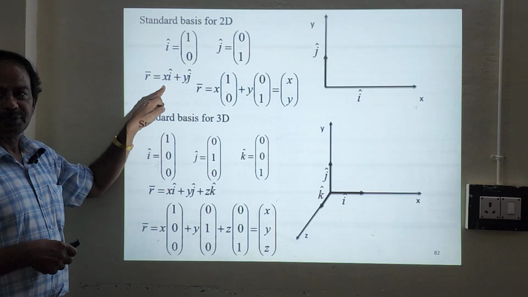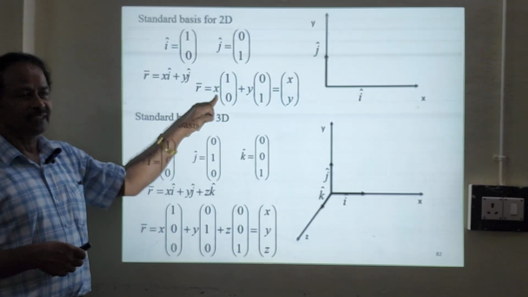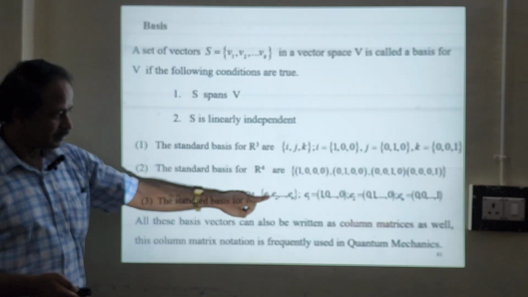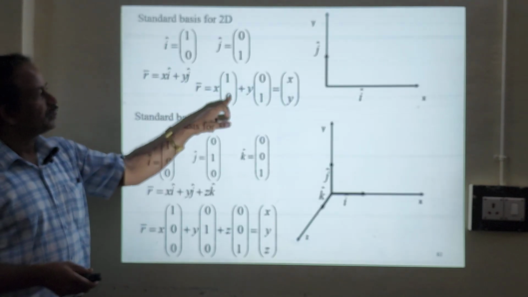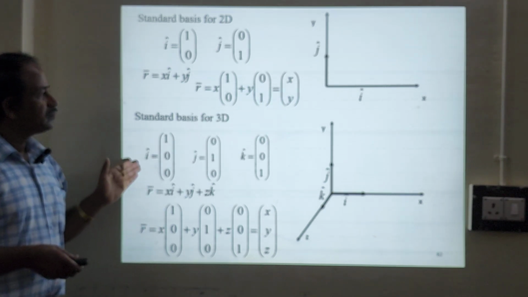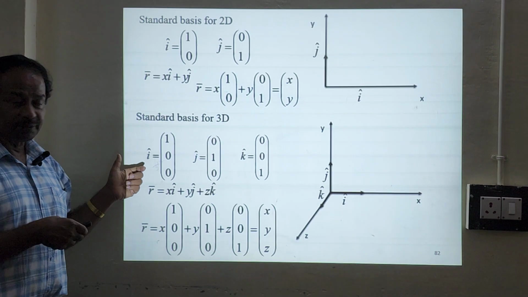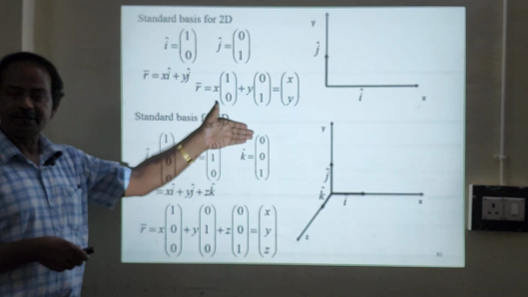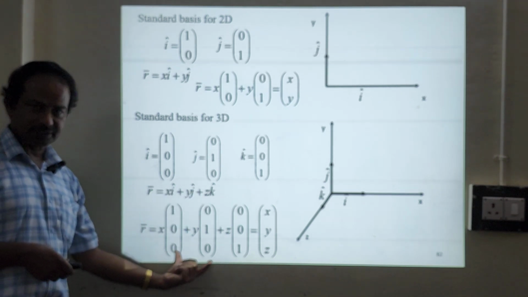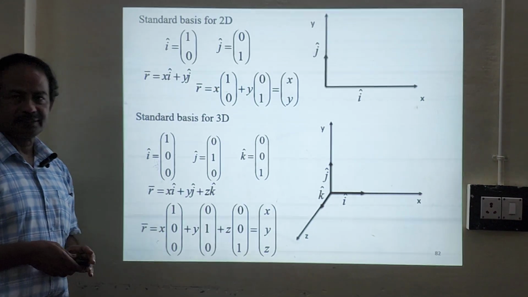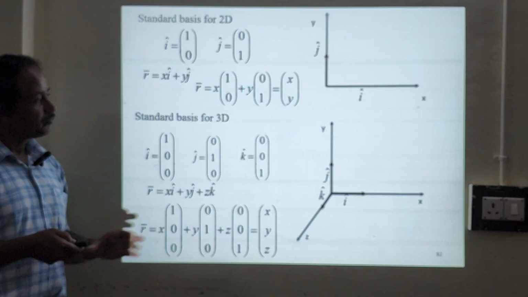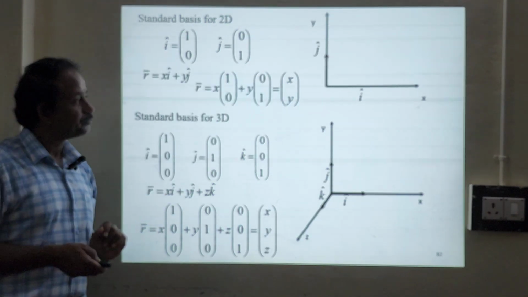So if R = xi + yj, that can be written as R = x times (1, 0) in terms of column vectors, which you have written earlier, plus y times (0, 1). If you add these two, that will give you (x, y). So for 3 dimensions, i = (1, 0, 0) in terms of column vector, j = (0, 1, 0), k = (0, 0, 1). If you do this operation, you will get R = (x, y, z) in terms of column vector. So we can plot i, j, k here.